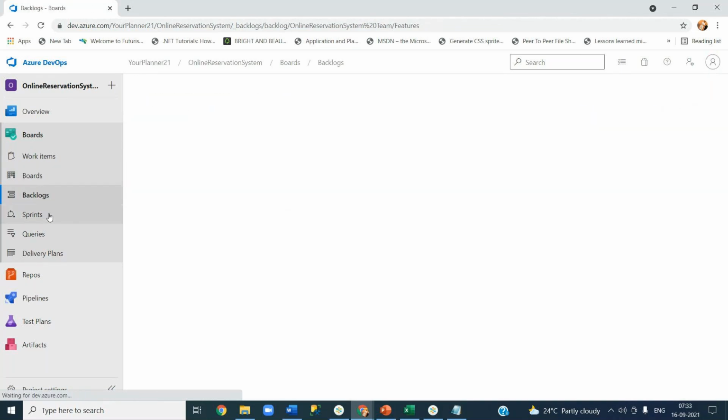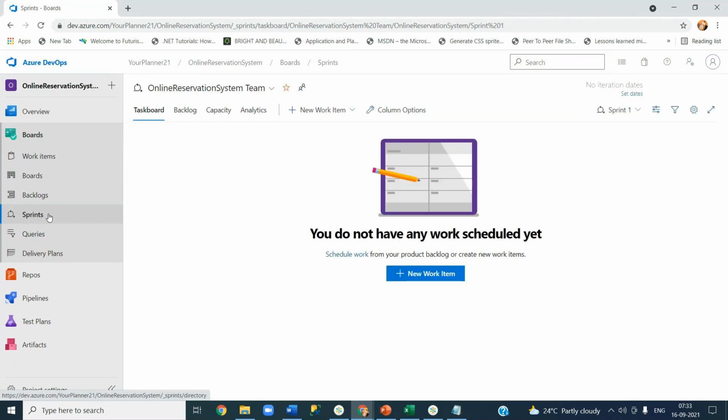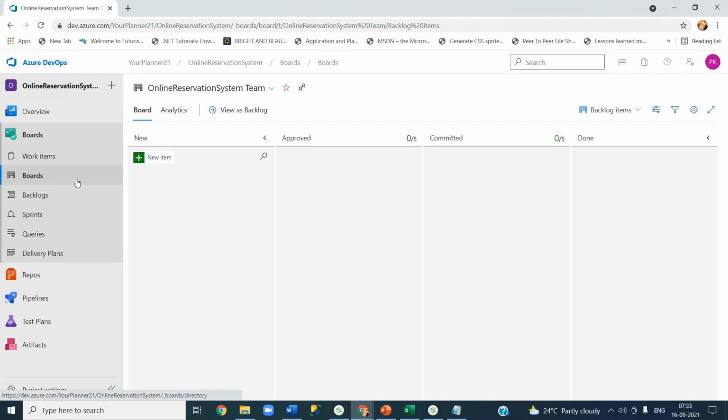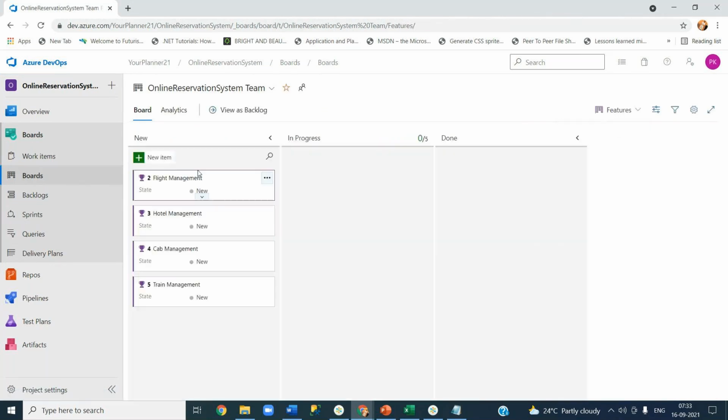Okay, so everything is empty now, except the features in your Kanban board, right? And here for features you have the new, in progress, and then as I told you, we can go and add or change whatever we want, even the statuses as well. And there are some numbers here, 0 out of 5.